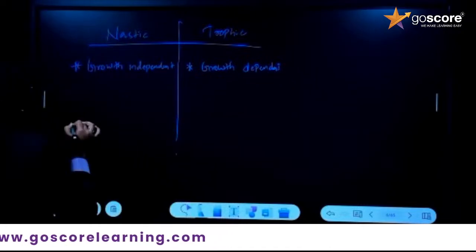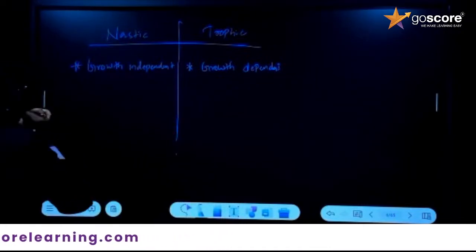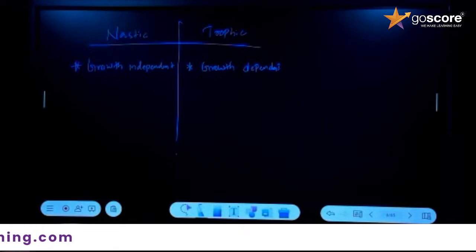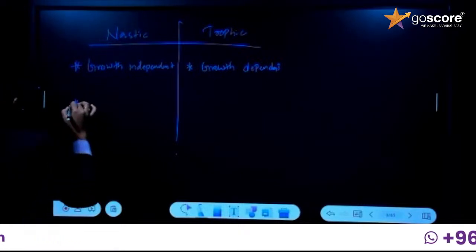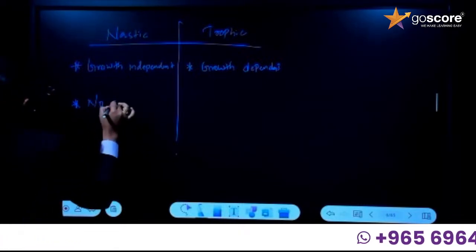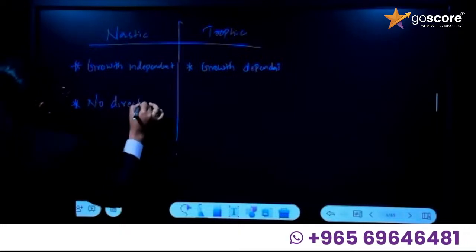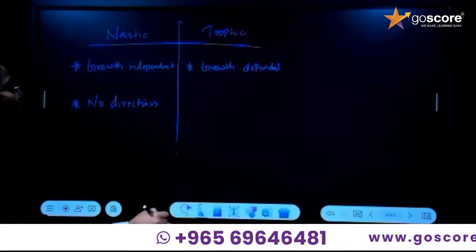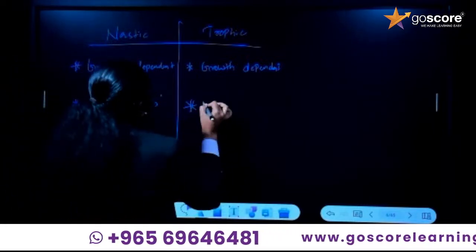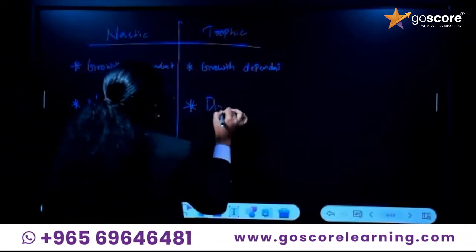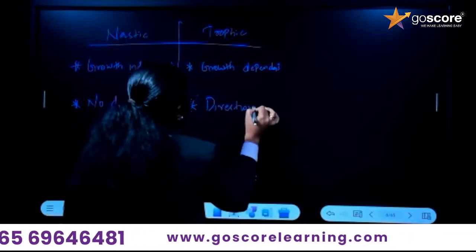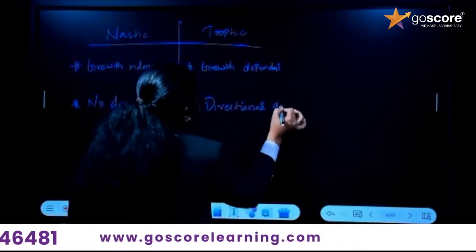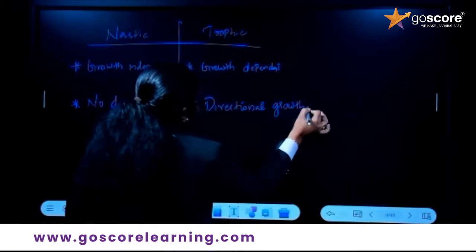Then next, if you consider nastic movement, there is no direction for the growth or for the movement in nastic movement. But trophic movement actually has a particular direction. It is a directional growth or movement.